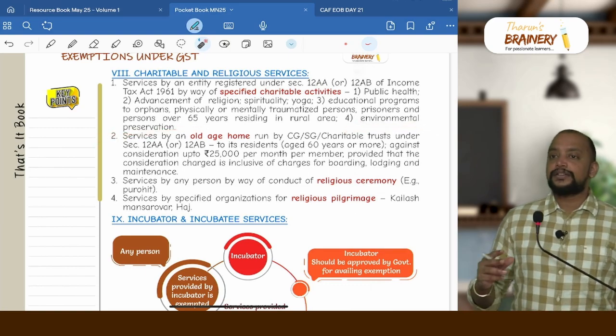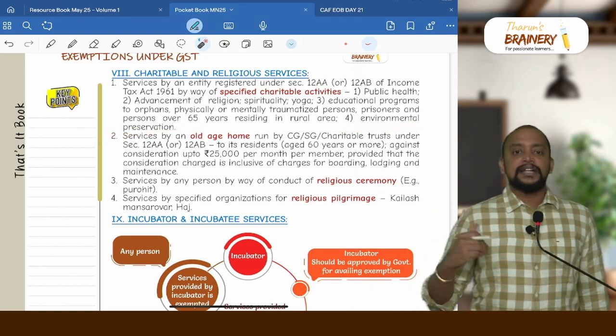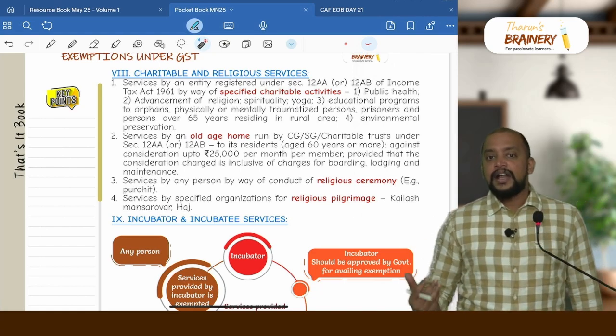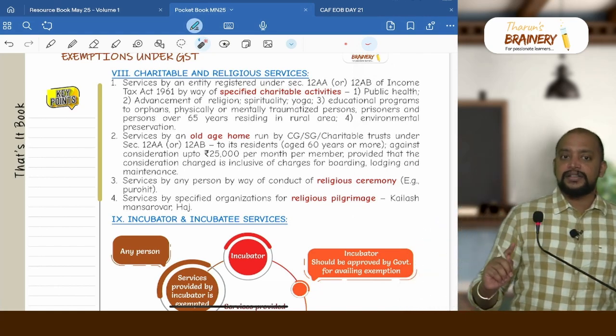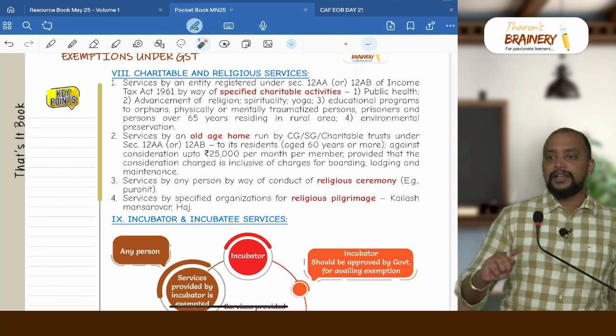Then next 2, there is an old age home. That old age home is run by central government or state government or a trust. And if they are collecting for every person not more than 25,000 rupees per month, then it will be exempted.